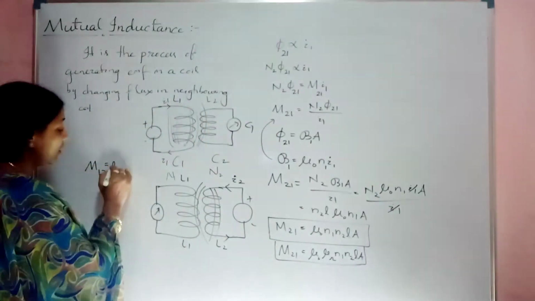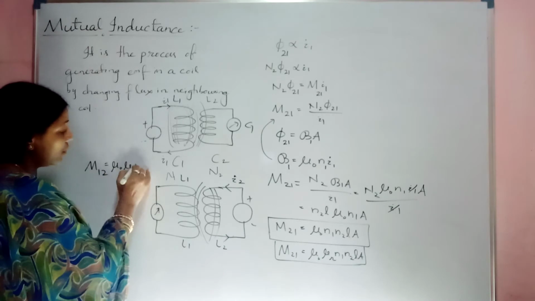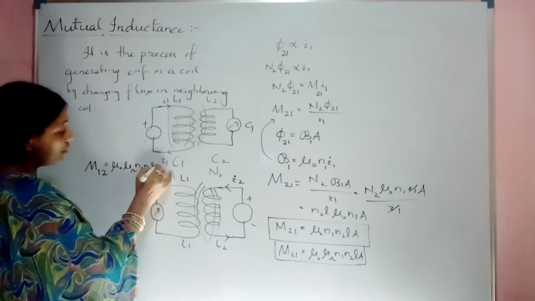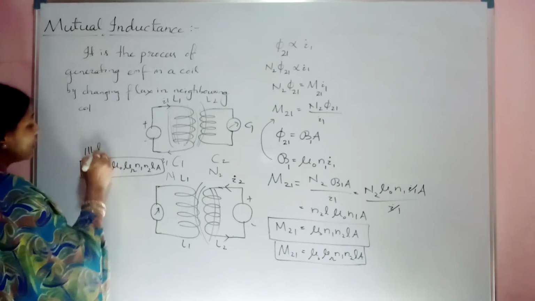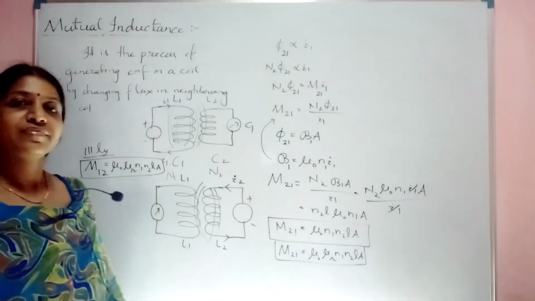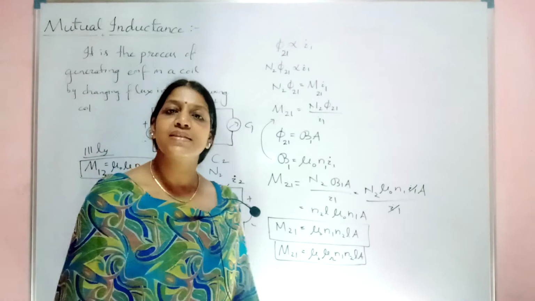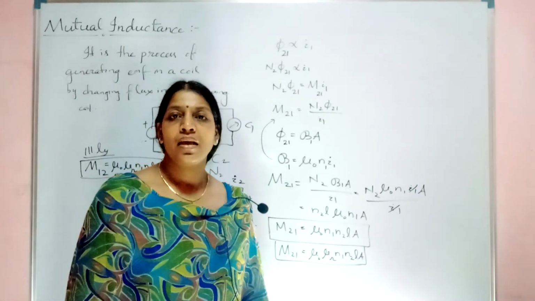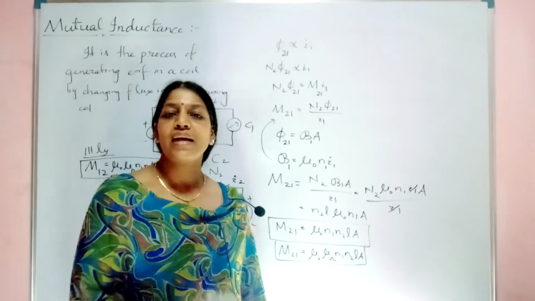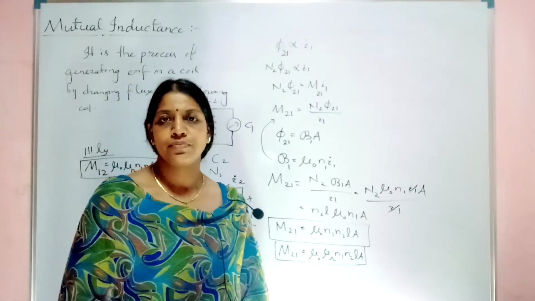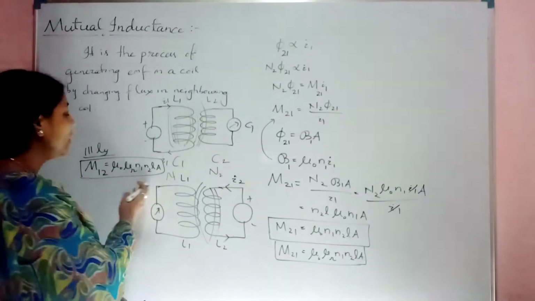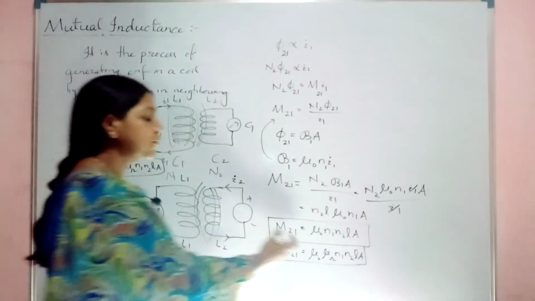So if you apply the same method, what will you find? It is nothing but mu naught mu r N1 N2 L A. You can just write similarly. You can even try and practice. If you are getting stuck, just give me your suggestion in the comment box so that in another derivation I will explain both the methods. But one is enough for you. Okay, you can write similarly. M12, you will find the same.